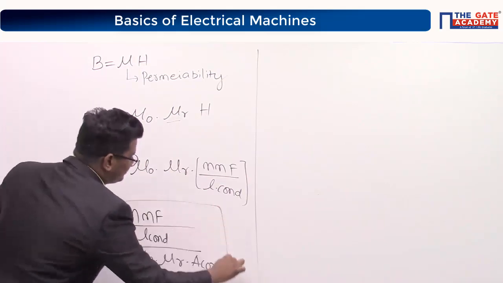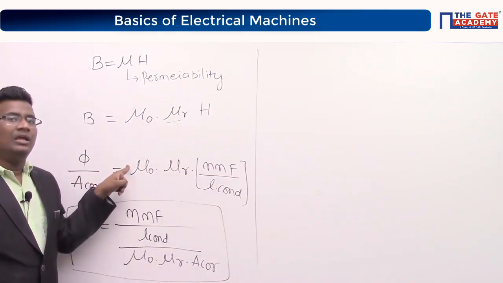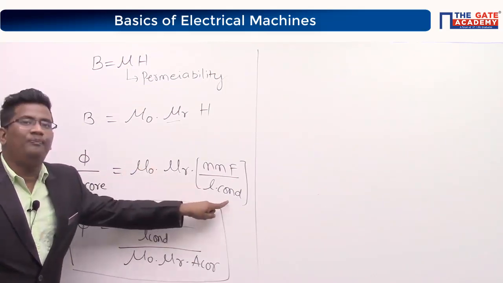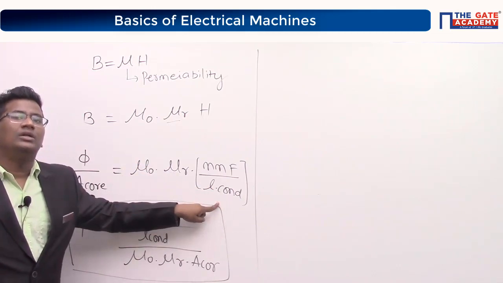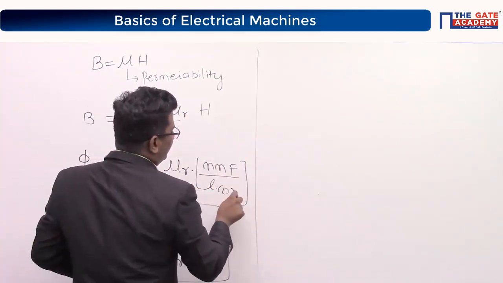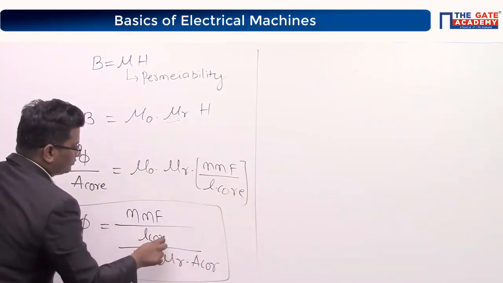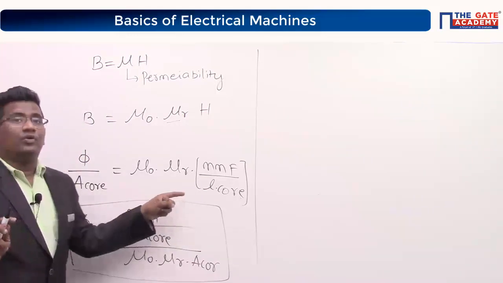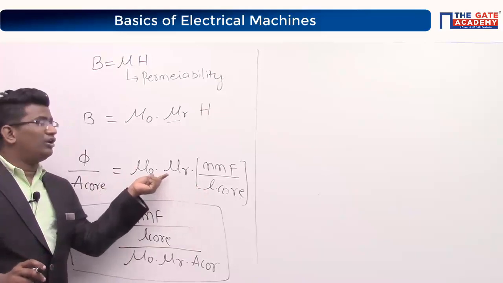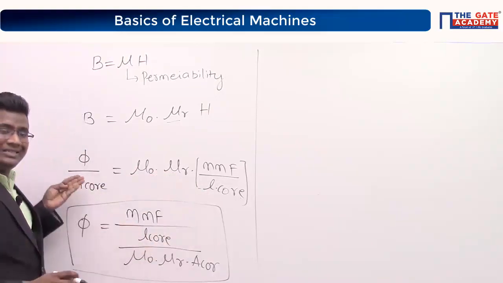Can I write like that? Why? This area of the core is multiplied here, and then I have shifted it below. Length of the core, very good. Length of the core, is it clear? Area of the core into mu naught into mu r, I shifted below this. Can I write like that? If it goes to the numerator, is it the same?